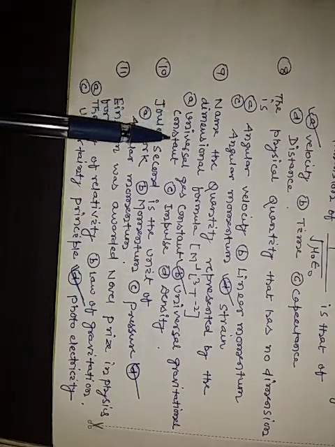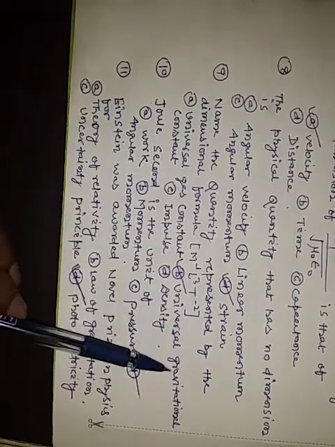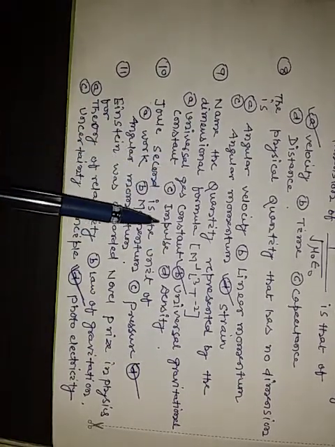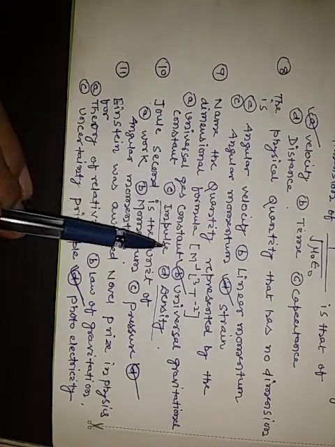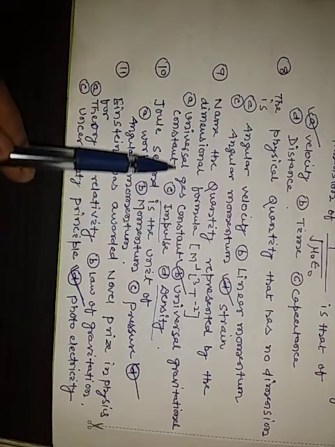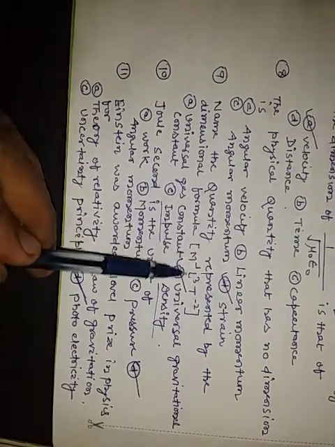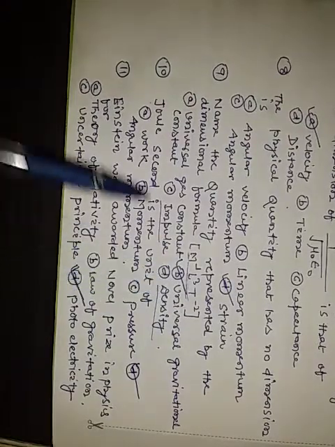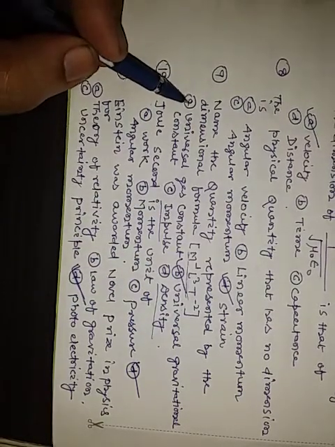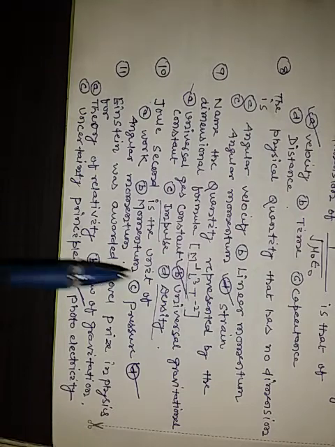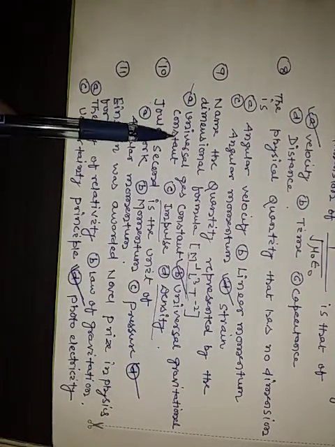Your options are universal gas constant, universal gravitational constant, impulse, and density. Impulse and density are incorrect. The universal gas constant also contains mole, and in the question mole is not mentioned, so the universal gas constant is also the wrong option. The right option is universal gravitational constant.